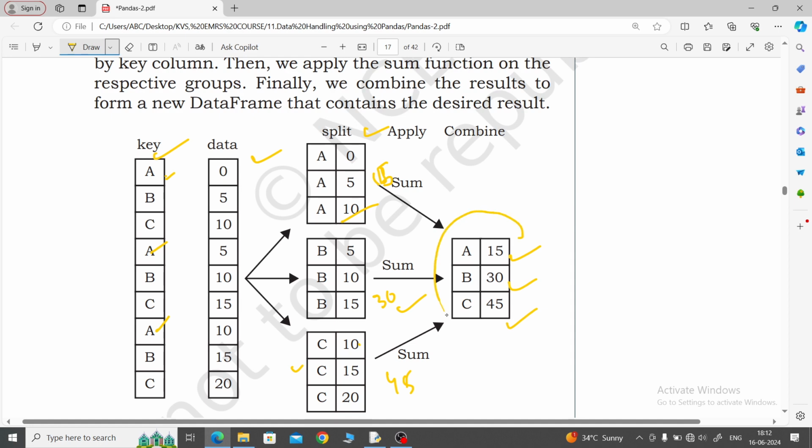So this creates a new data frame, and this is our older data frame. From there it is very short. Like this we can create a new data frame with the group by function. But if your keys have no similar data, then how can we make a group? We cannot do it.